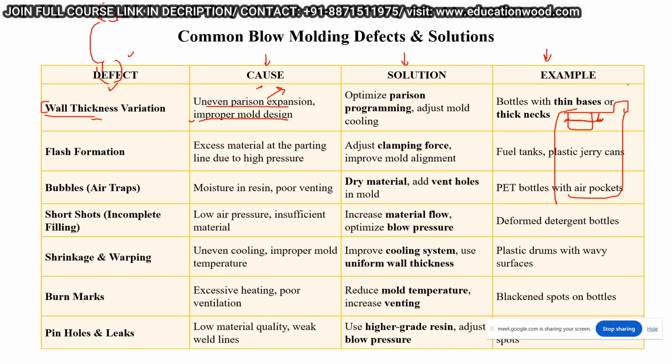If I'm blowing the pressure here, this was the size of the Parison. Because of a few reasons, if the neck of this bottle or can is not of optimum length or width, it is possible that the air will not be enough for expanding this portion.